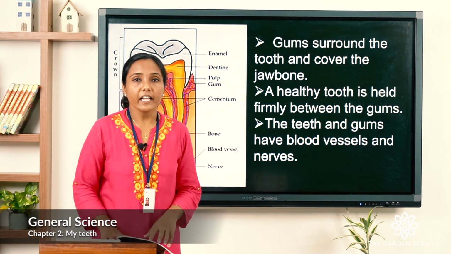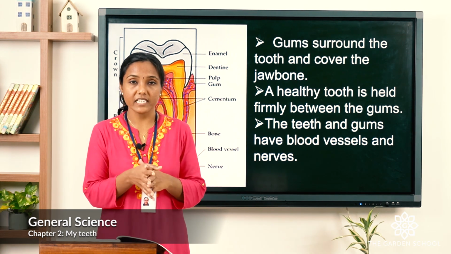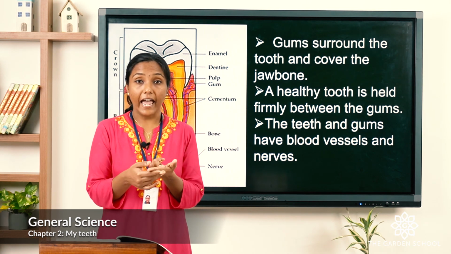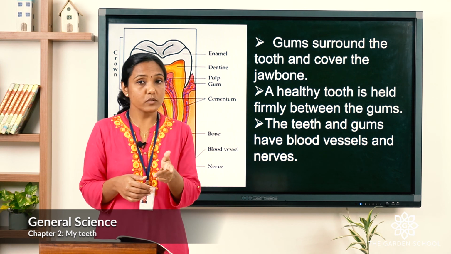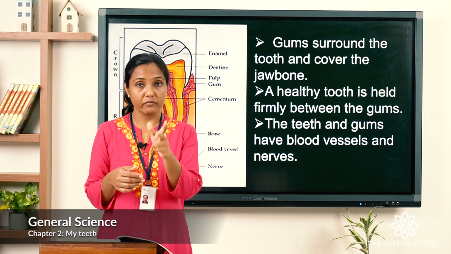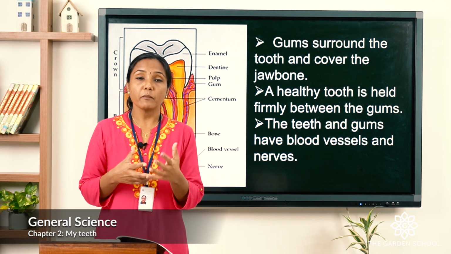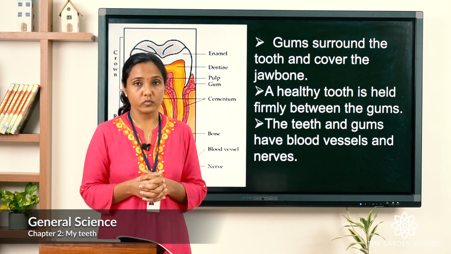Before ending, I would like to recollect what we have learned in today's class. We learned about the milk teeth, right children? And we know what the permanent teeth and milk teeth are. Next, we learned about types of teeth. We have 4 types of teeth: incisors, canines, premolars and molars. And at last, we learned about the structure of a tooth.